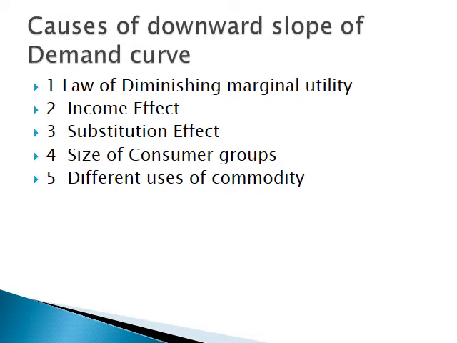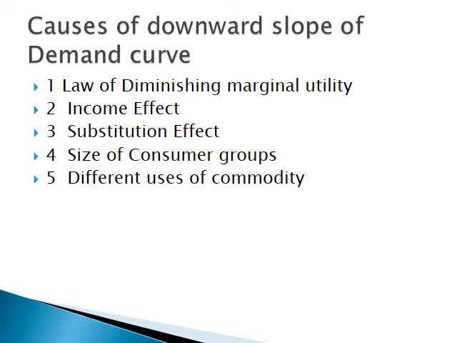The consumer will be ready to purchase more of a commodity when it is available at less and less price, because more and more consumption leads to a fall in marginal utility. So the consumer is willing to pay less and less price.